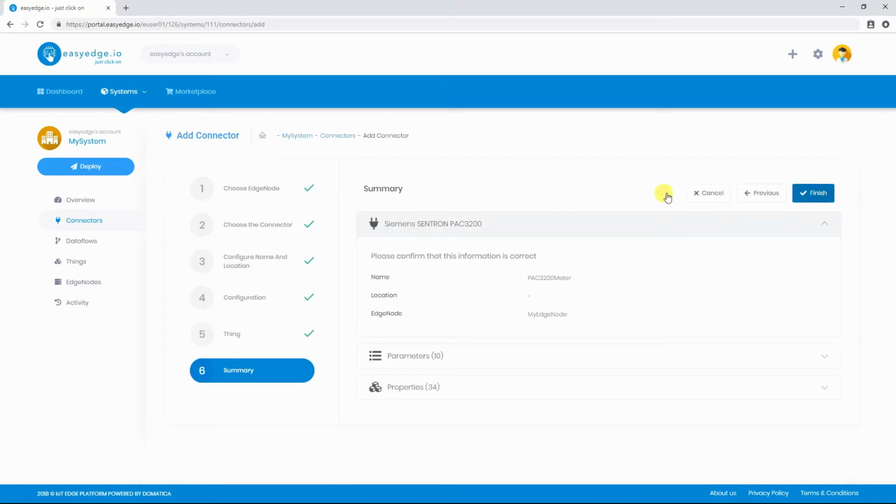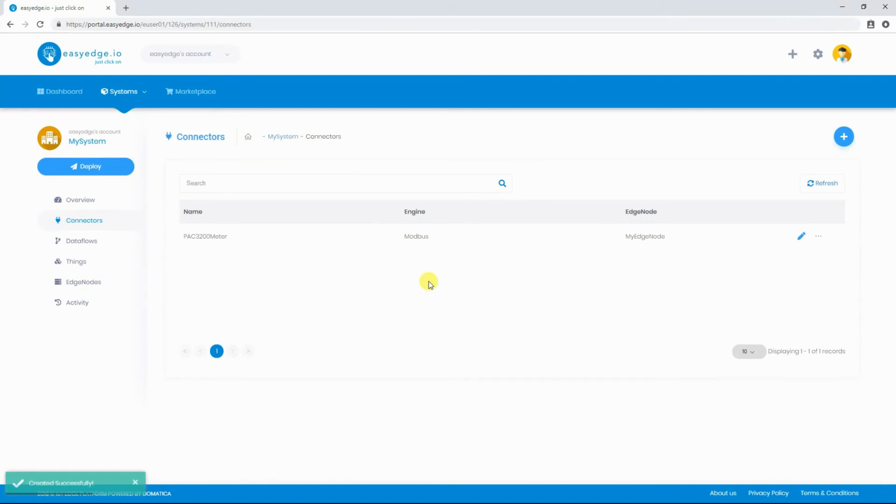Click Next, and finally you have a summary of your connector. Once you click Finish, you have created your connector.